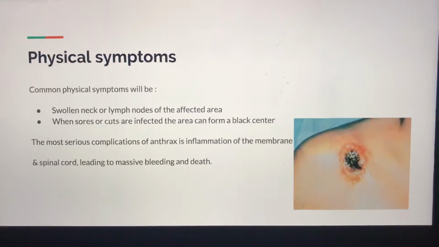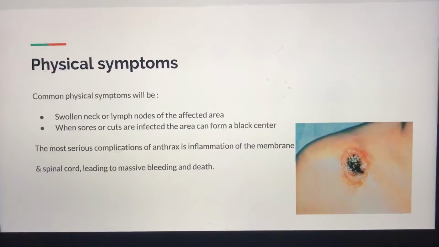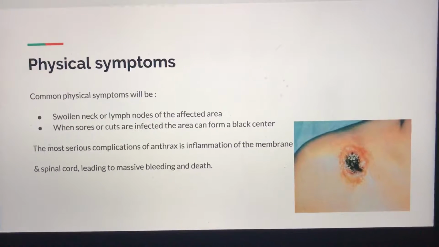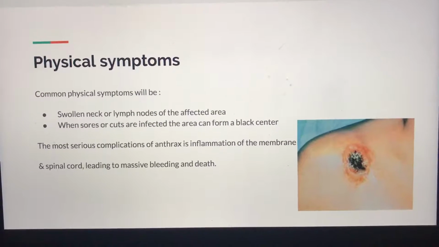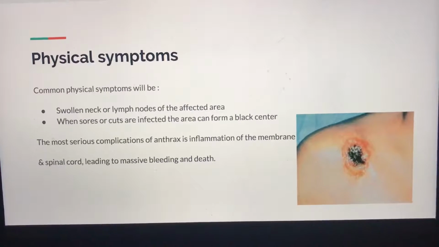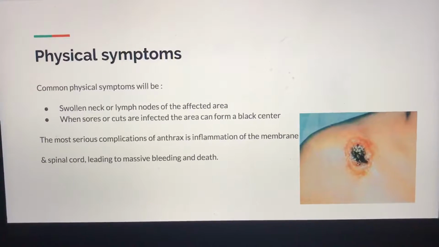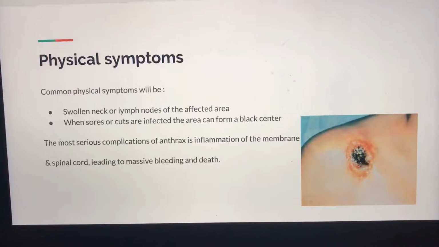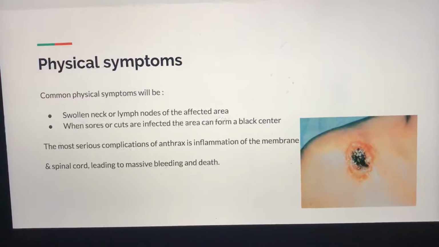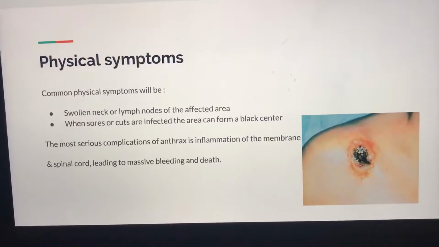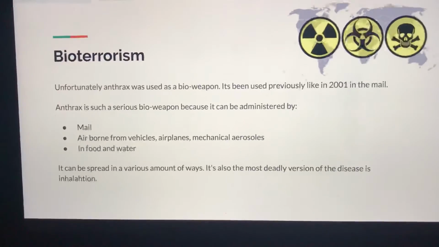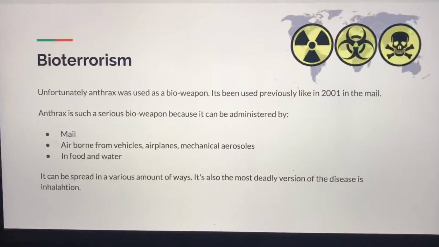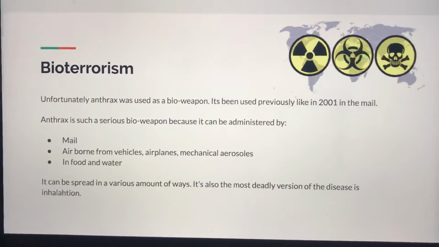So the physical symptoms, like we talked about, common physical symptoms are swollen neck or lymph nodes of the affected area. And then the sores: when they are cut and infected, the area becomes a black center like in the picture below. The most serious complication of anthrax is inflammation of the membrane and spinal cord, leading to massive bleeding and death.